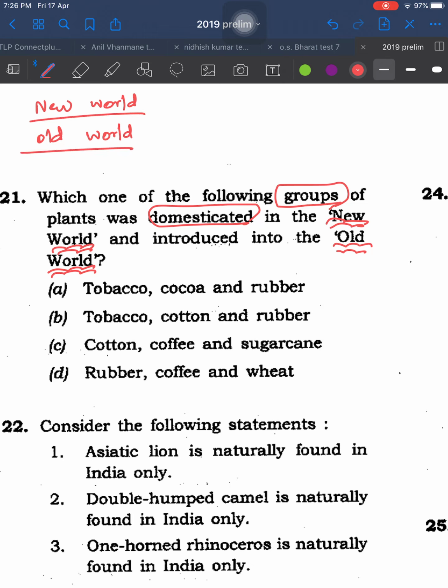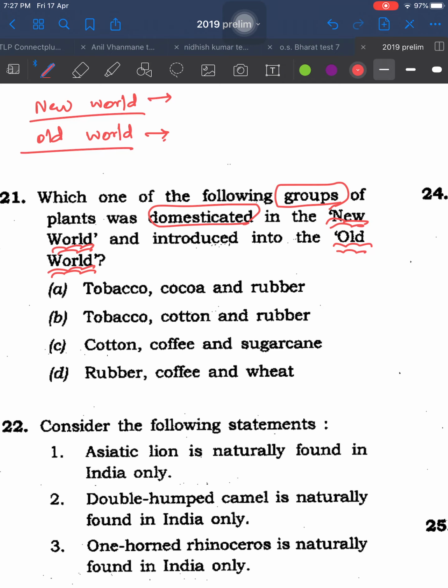If you don't know about these, you won't be able to solve this question, and it is hardly even covered by any static book. Somehow, you have to use your comprehensive understanding of all history, geography, and then come to the understanding of meanings of these words, and then you can easily solve this question.